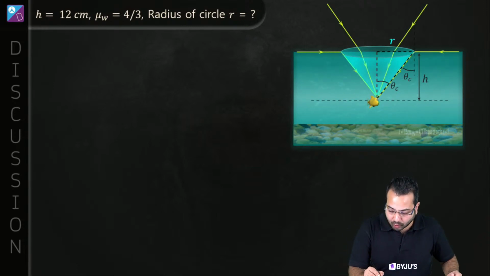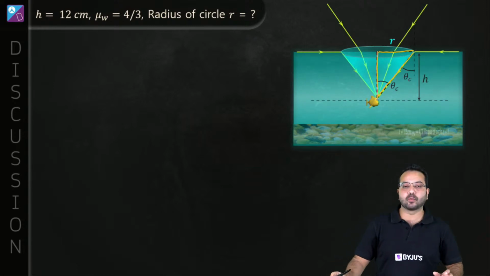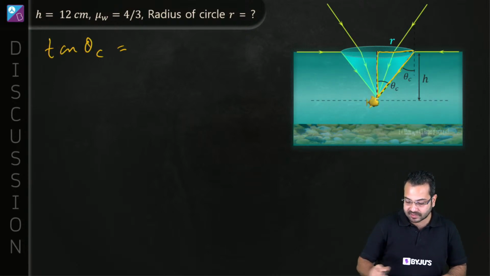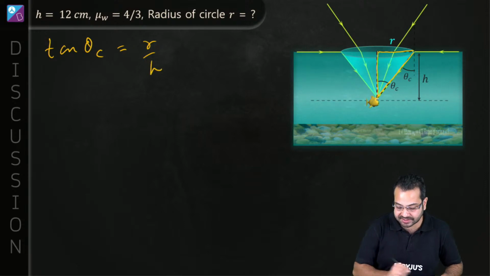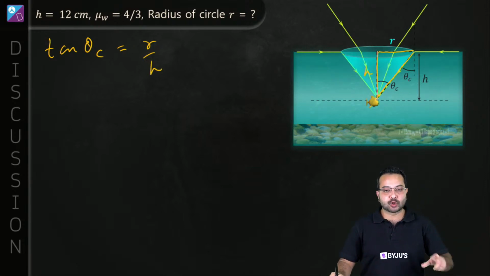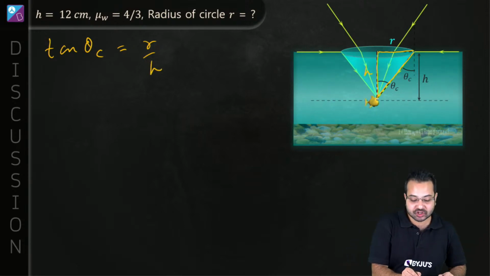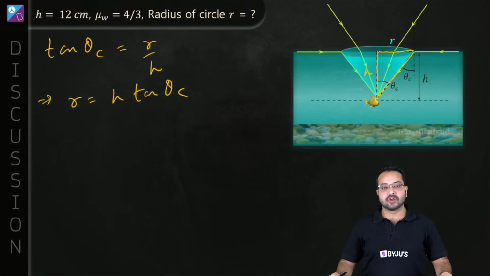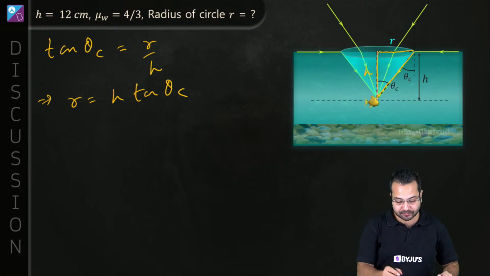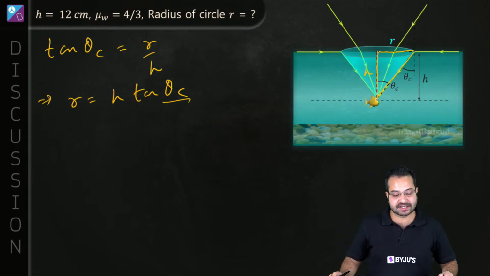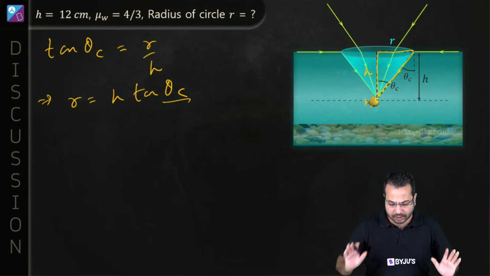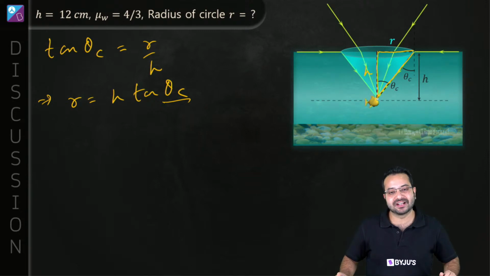Okay, so what we are talking about is this triangle. From this triangle, I can say that tan theta c is going to be equal to r by h. This height here is h. So r is going to be h tan theta c. Do you agree? We have been given h. All we need to find out is tan theta c. That's how we'll get to r. So my question boils down to finding theta c.